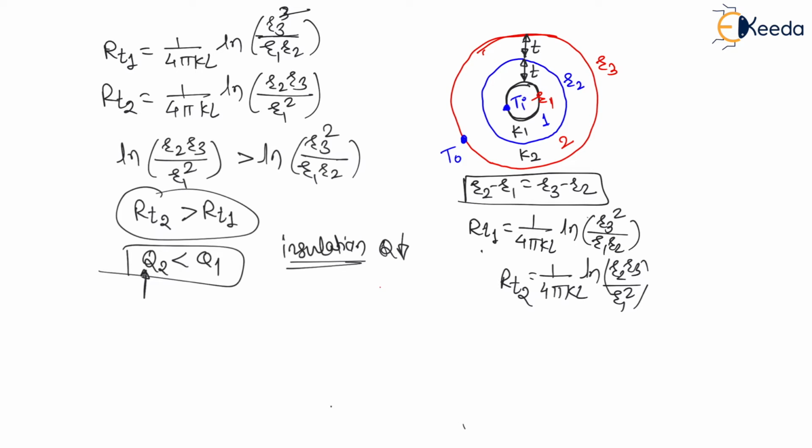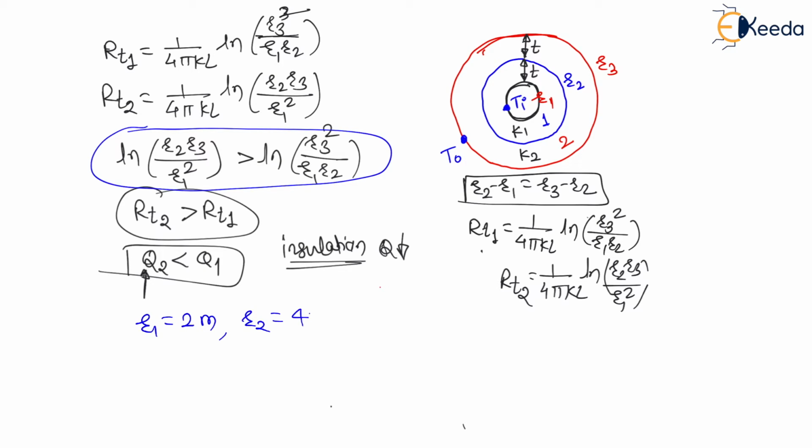Now my dear students, I think many students get confused in this, right? Because this is a common understanding while teaching, right? It is school level mathematics, my dear students. Take random values of R1, R2 and R3. Right? This is very school level mathematics. Take random values. Now let us say if I consider R1 is equal to 2 meter, then let us say R2 is equal to 4 meter. Right? Now R2 minus R1 is 2. Therefore R3 minus R2 must be equal to 2. Therefore R3 must be equal to 6 meter. Then only R3 minus R2 is equal to R2 minus R1, right?